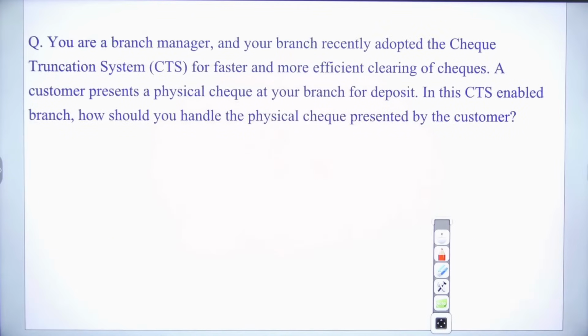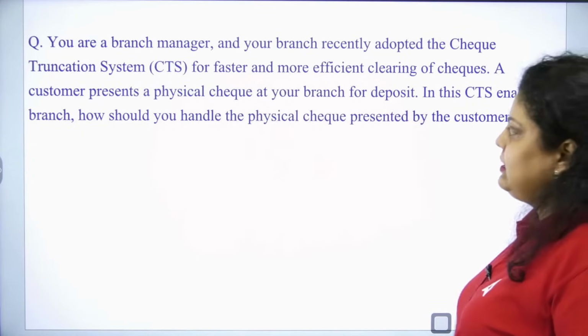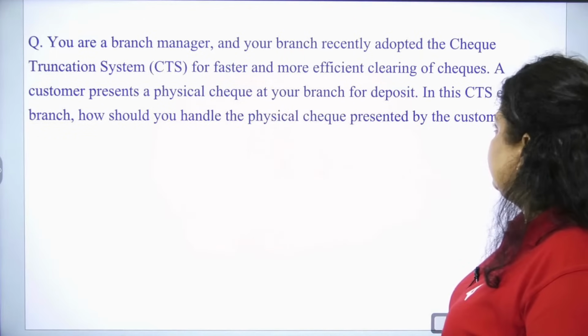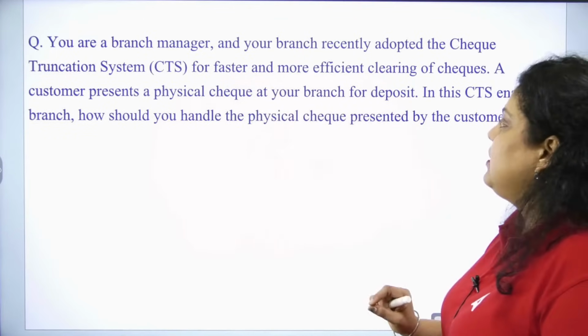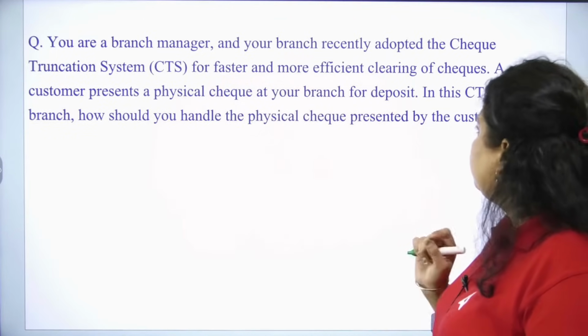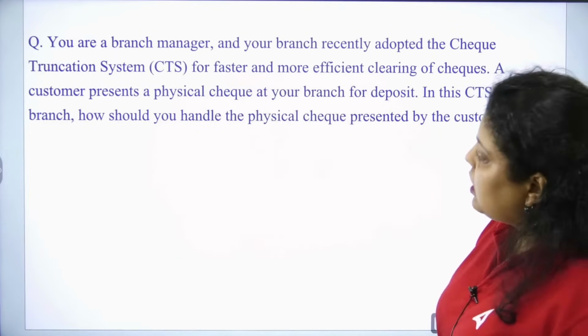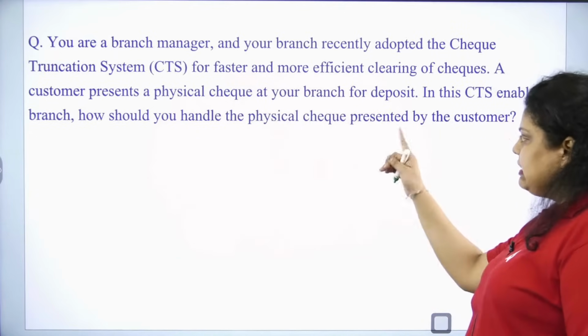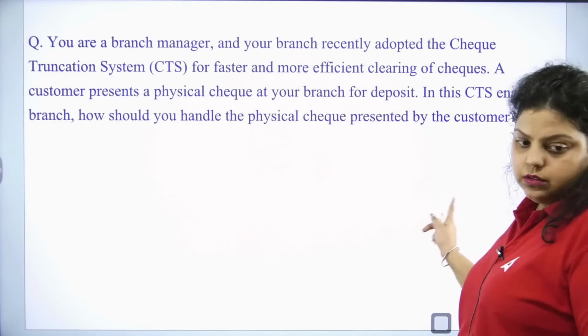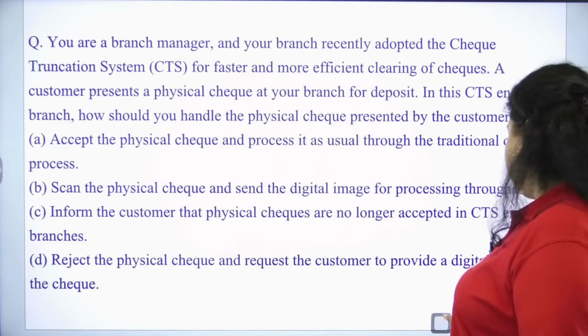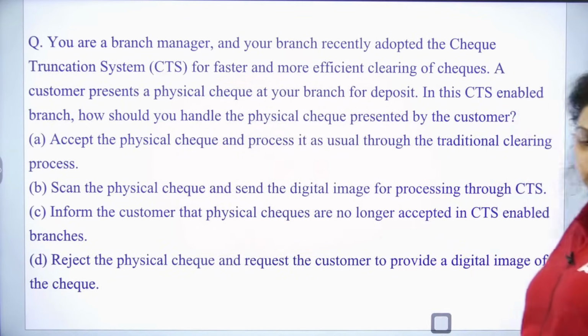Okay. Next question. You are a branch manager and your branch recently adopted CTS for faster and more efficient clearing of checks. A customer presents a physical check at your branch for deposit in this CTS enabled branch. How should you handle the physical check presented by the customer? What will you do with the physical check that has been presented by the customer?